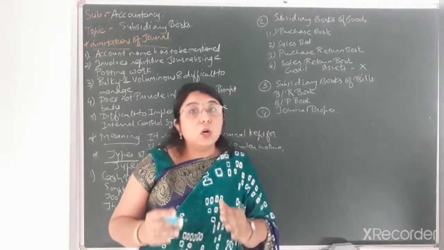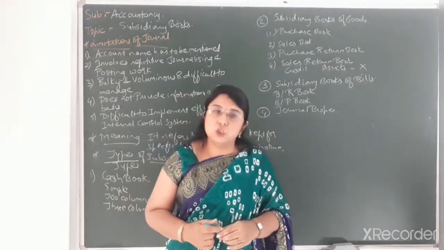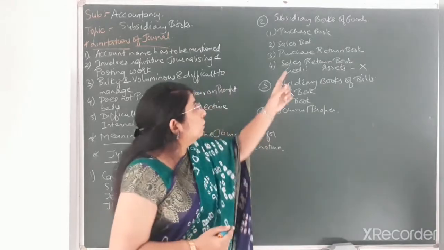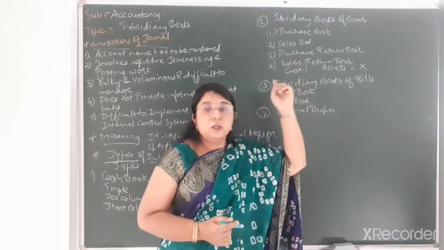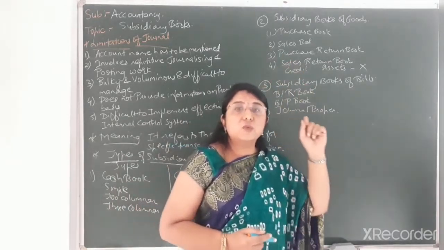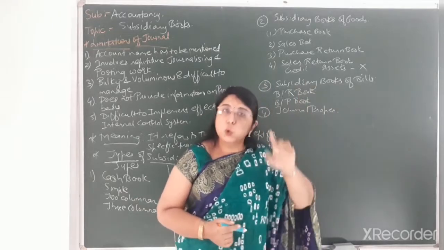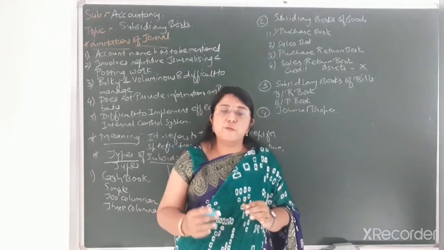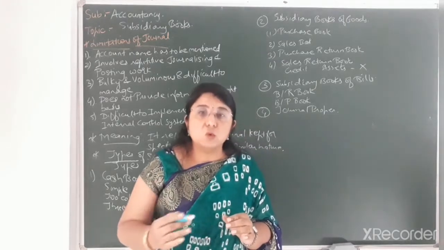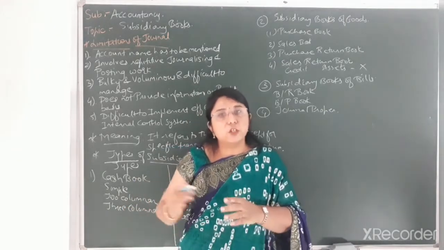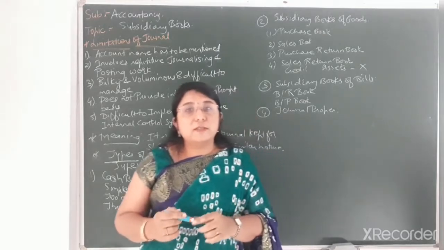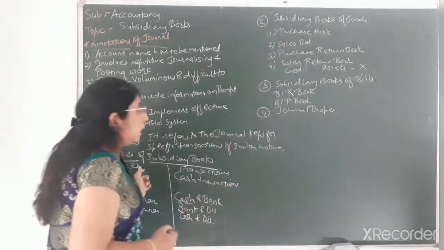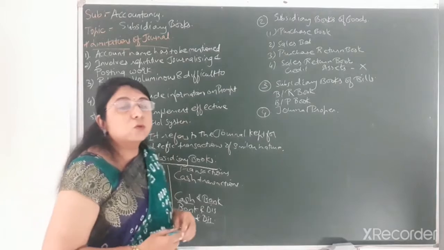Now what type of transactions can be covered in journal proper? Over here we have seen that goods related transactions will be recorded in subsidiary books for goods. But for asset related transactions, suppose we have purchased furniture worth rupees 10,000 on credit from a furniture mart, that type of transaction cannot be recorded in the cash book, nor in subsidiary books for goods.